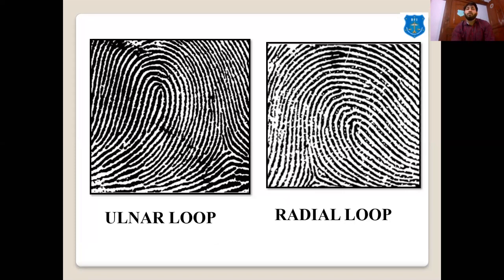In the ulnar loop, there is one core and one delta. 60% of fingerprints are either ulnar or radial loops. So most of you even have the same fingerprint pattern.